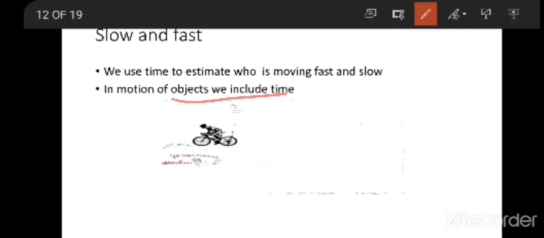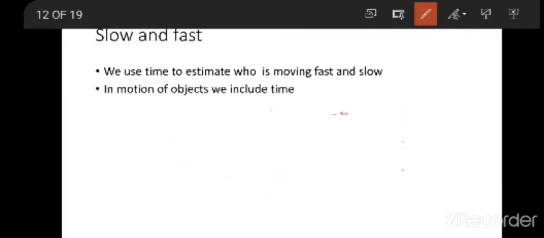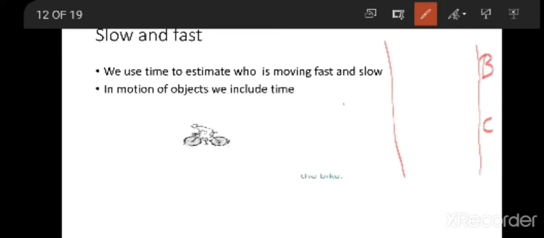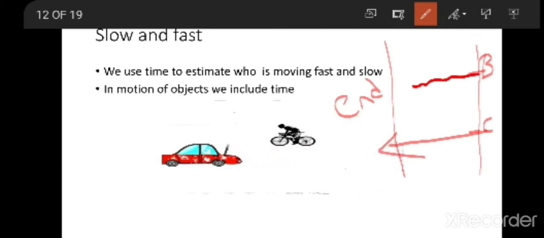If you see clearly, a bicycle and a car are there. There is a track, and the bicycle and the car are at the start. They have to come to the end point. The car is going to come to the front fast and the bicycle is going to come later.